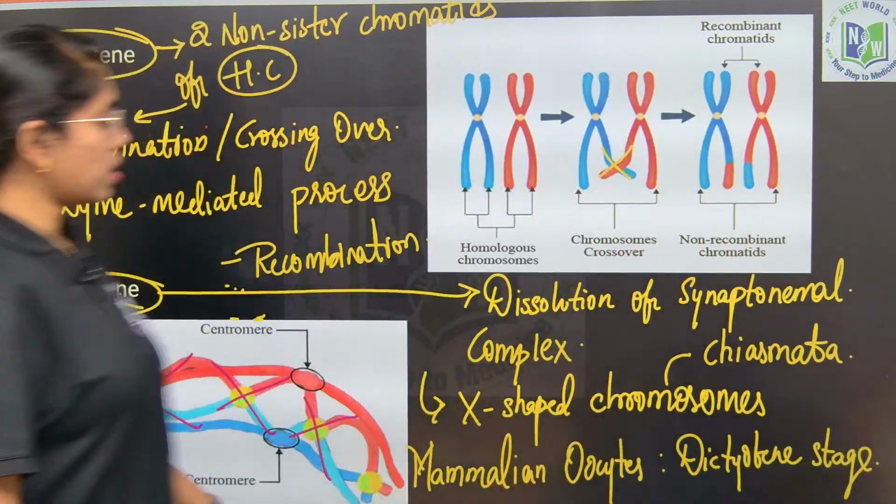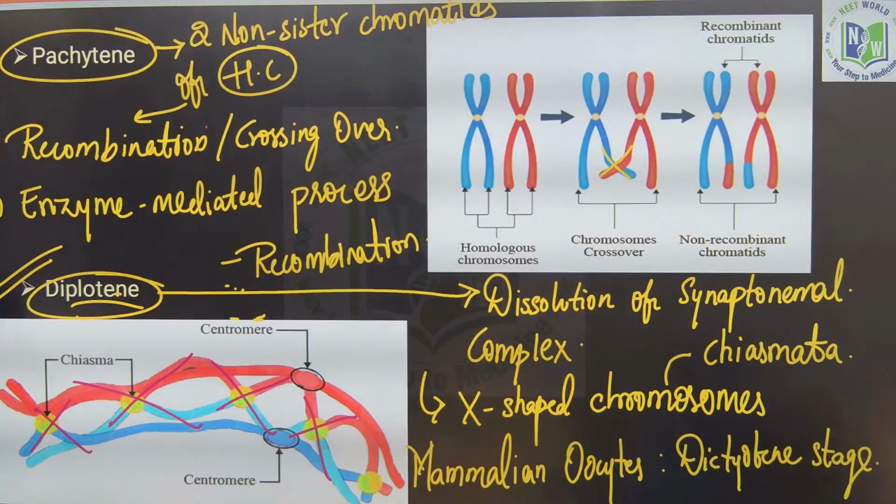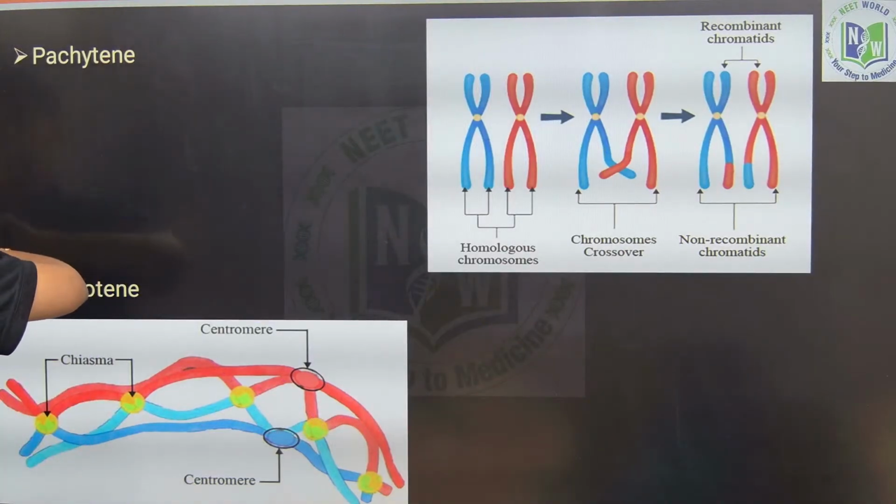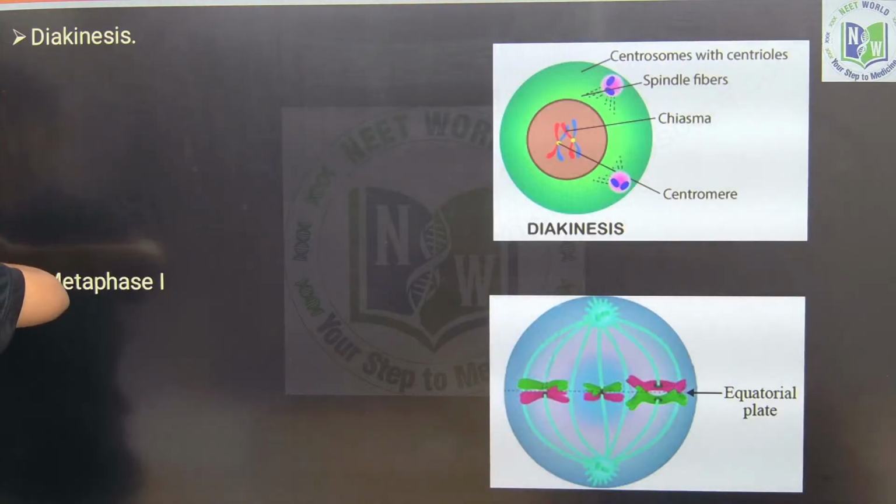This stage is addressed as what? Dictyotene stage in mammalian oocytes. Till here everything is clear, pachytene and diplotene. Now, we will move on to diakinesis.